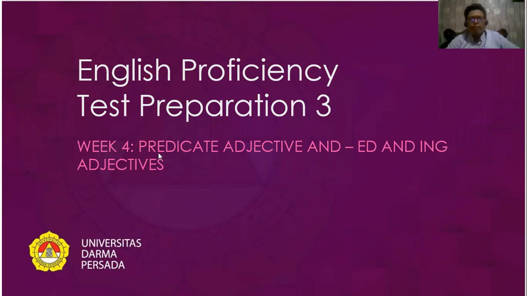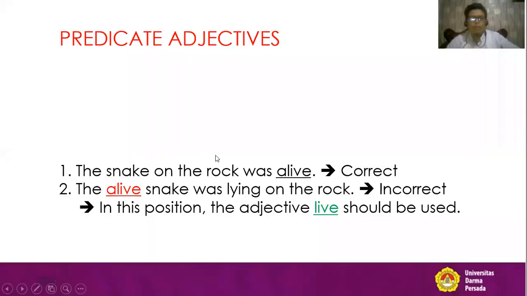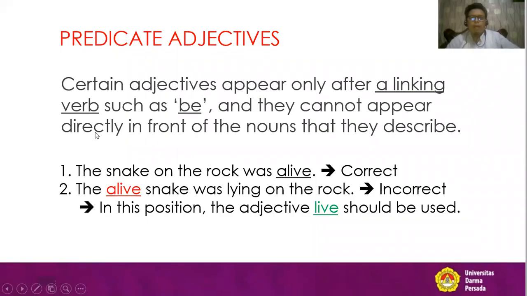This is week 4: predicate adjectives and ing adjectives. So we have two topics. The first one is predicate adjectives, and the second one is the ending adjectives. Okay, now we go on to the first discussion. Okay, what are predicate adjectives?